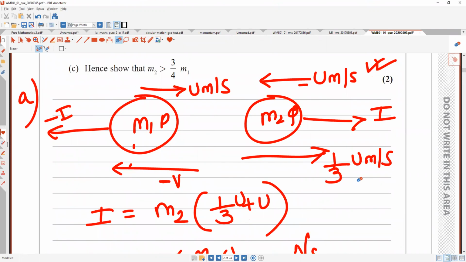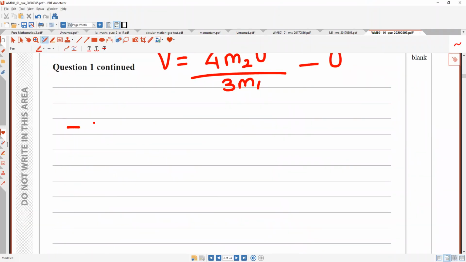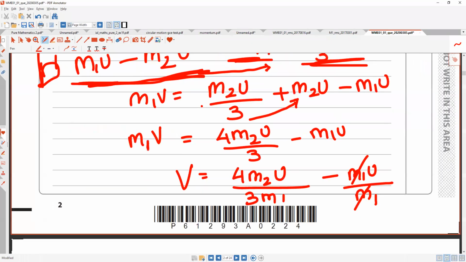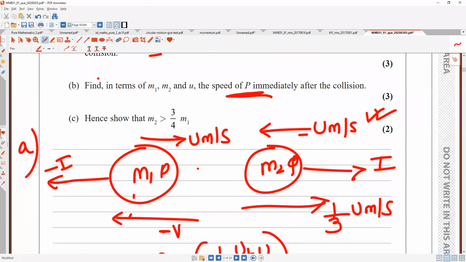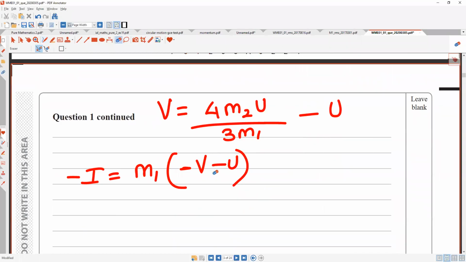I have to make the two equal to each other because they both are equal to it. Yes, I can get that. Let's find the impulse of p now. So what will it be? m1 minus, okay, m1 open bracket, initial velocity u, final velocity minus v, minus v, then plus u because u was in the opposite direction. So minus v minus u, okay.